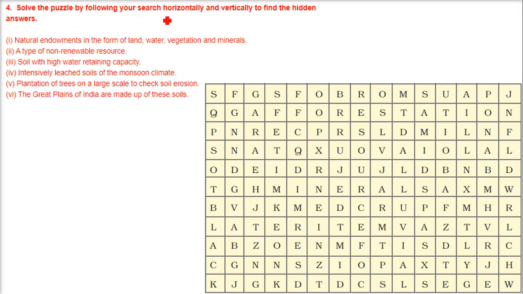Solve the puzzle by following your search horizontally and vertically to find the hidden answers. So natural endowments in the form of land, water, vegetation and minerals. So what is the answer? The answer is resources. So where are the resources? This is the resources. Or resource you can answer.